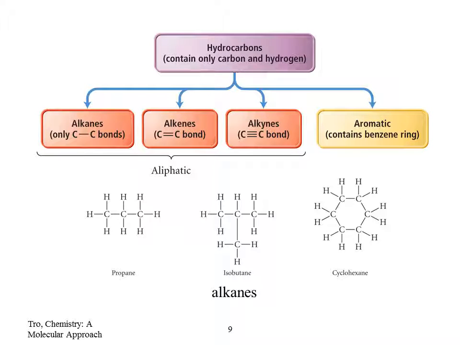Okay, now this is the summary of hydrocarbons. You have alkanes, alkenes and alkynes. Those are aliphatic and they have single bonds, double bonds and triple bonds. And aromatic, they have a benzene ring. Now here in the aliphatic you have propane, isobutane and cyclohexane. They are all aliphatic. You may be thinking this cyclohexane has a ring, so it is aromatic. No, there is no double bond like in benzene. So it's aliphatic.